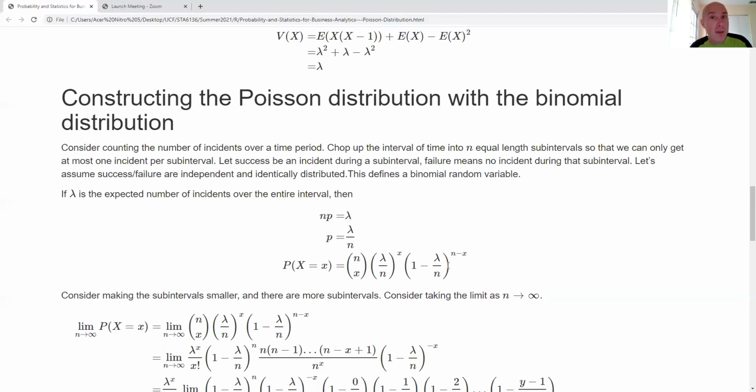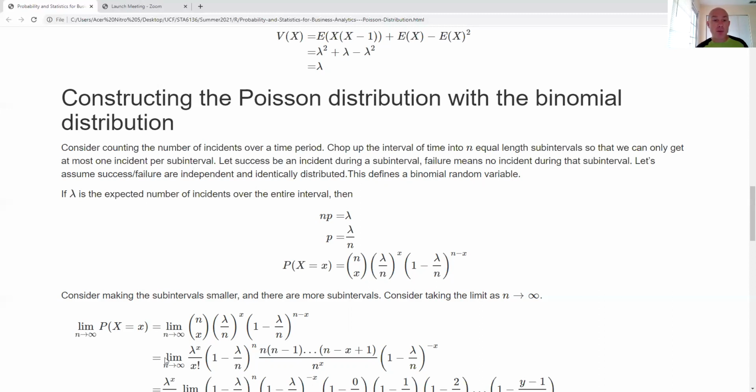That would be taking a limit as the width goes to 0 or the number of intervals goes to infinity. So I'm going to take this probability and take the limit as n goes to infinity.